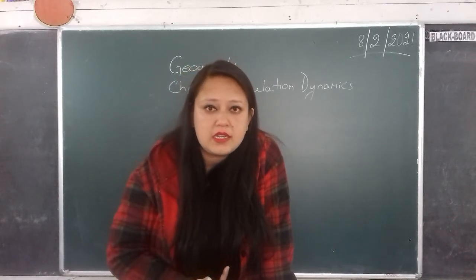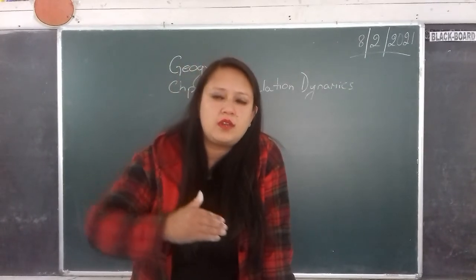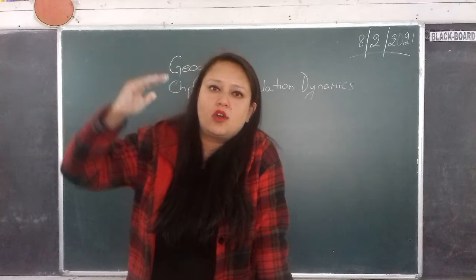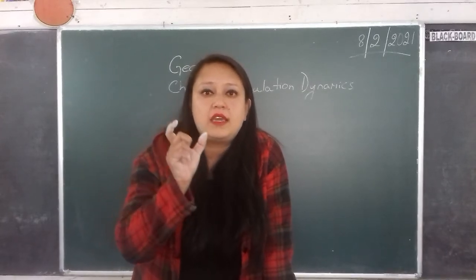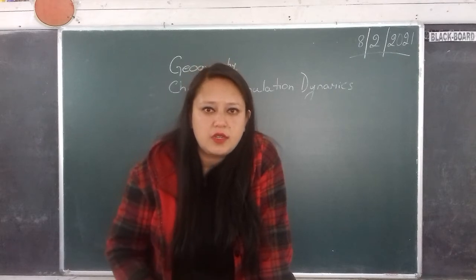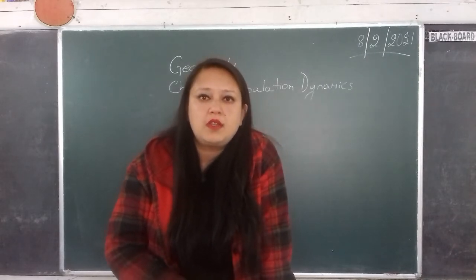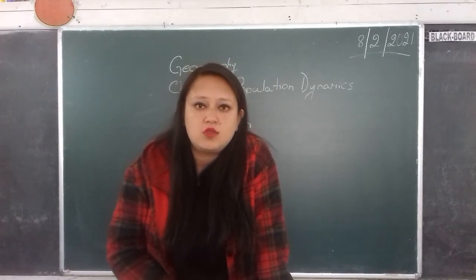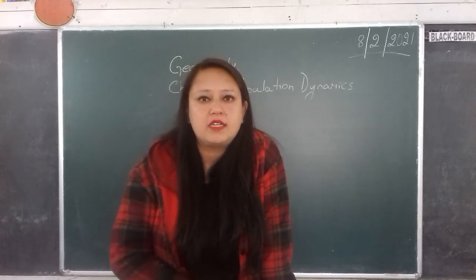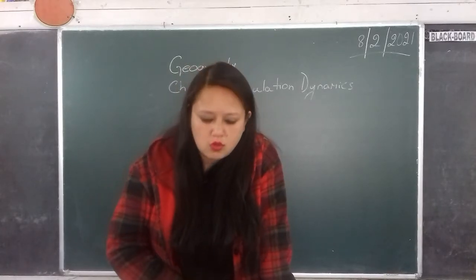Do people live in these areas? People do not live there. Why? Because the temperature is extremely high or extremely low, it means extreme temperature. So when the climate is extreme, people do not live in those areas. People like to live in those areas where the climate is moderate, meaning not too hot or not too cold.